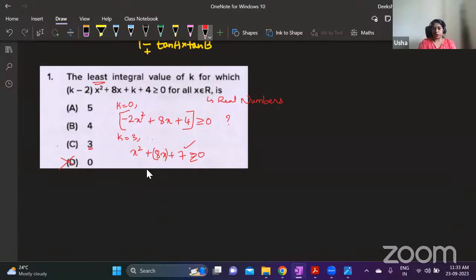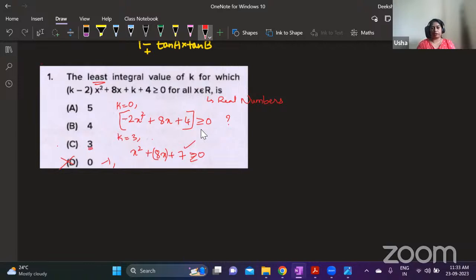Suppose I take -1. See, if you take x as a positive number, of course it is positive, because this is positive, this is positive, this is also positive. Adding all three positive values, you will get a positive number only. The issue is if you take 0, again, these two will become 0. 7 is positive, it is still positive. You have to check only for negative numbers.